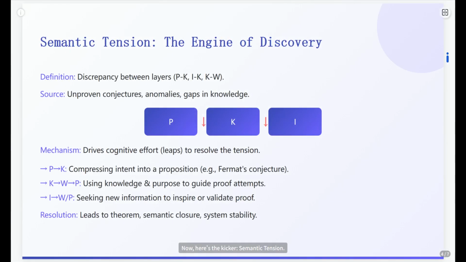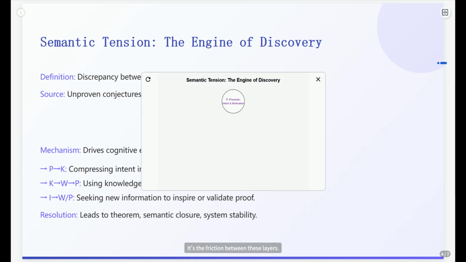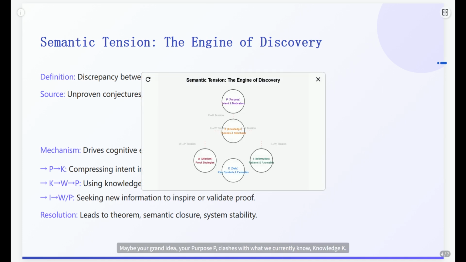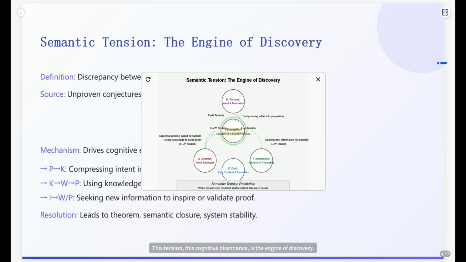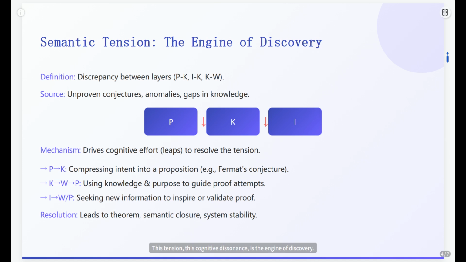Now, here's the kicker, semantic tension. It's the friction between these layers. Maybe your grand idea, your purpose P, clashes with what we currently know, knowledge K. Or maybe you spot a weird pattern in your data D that doesn't fit the existing knowledge K. This tension, this cognitive dissonance, is the engine of discovery. It forces us to leap.